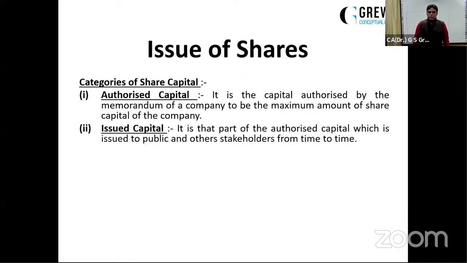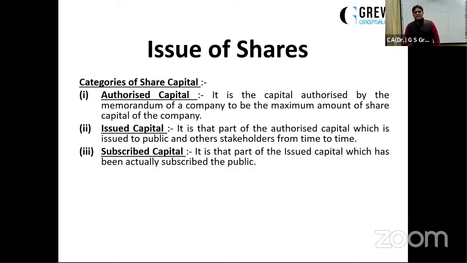Next, issued share capital. It is that part of authorized capital which is issued to the public, which is offered to the public or other stakeholders. It may be issued to the underwriters, to the vendors, to the promoters. So the total amount of shares which the company is offering to the public, the vendors, the promoters, the underwriters, the directors, it all comes under issued capital, the shares offered by the company.